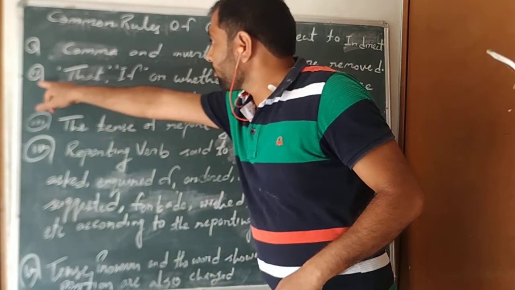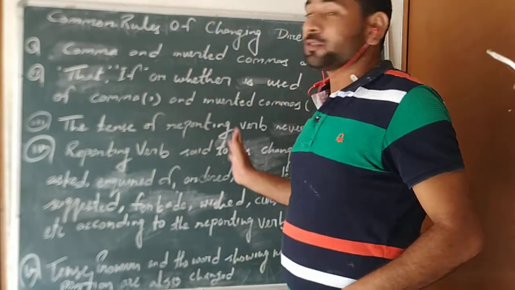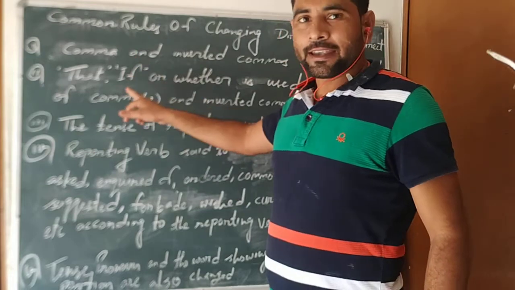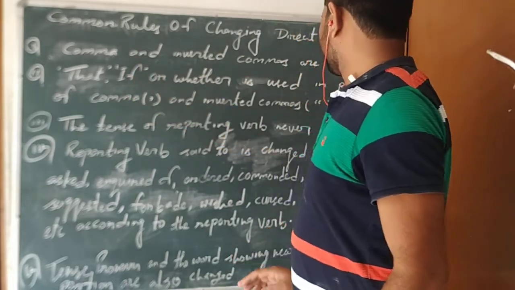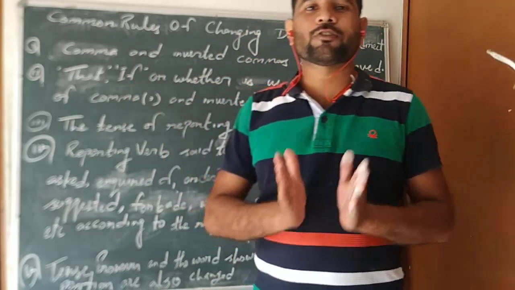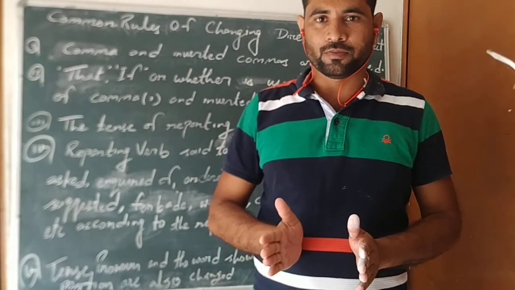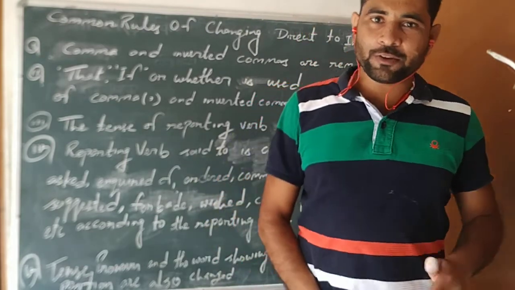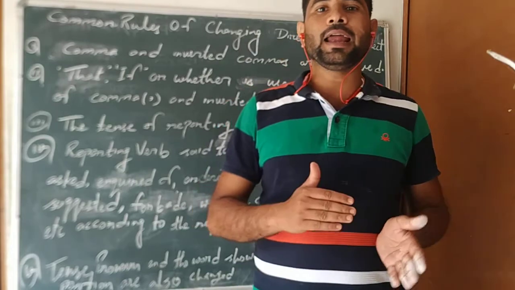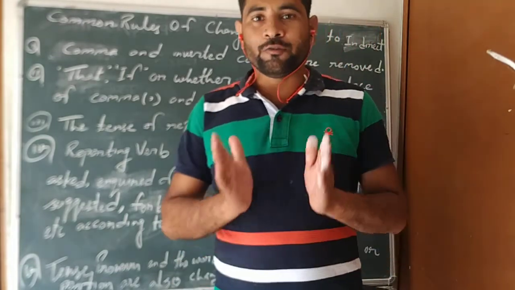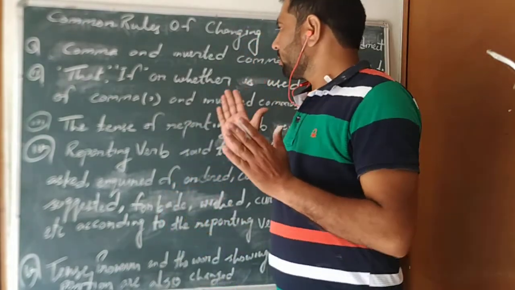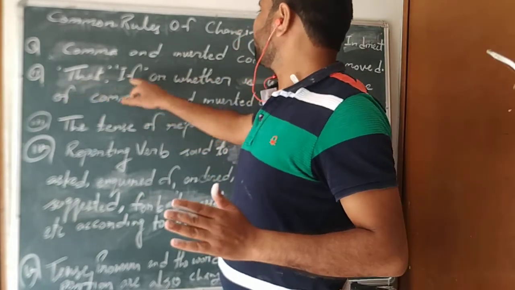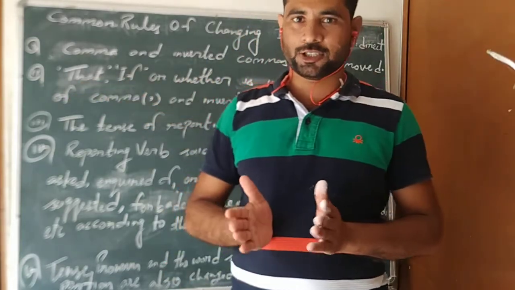The second point is we use the conjunction that, if, or whether in the place of comma and inverted commas. While changing direct to indirect, when we remove comma and inverted commas, we use that, if, or whether as conjunctions.